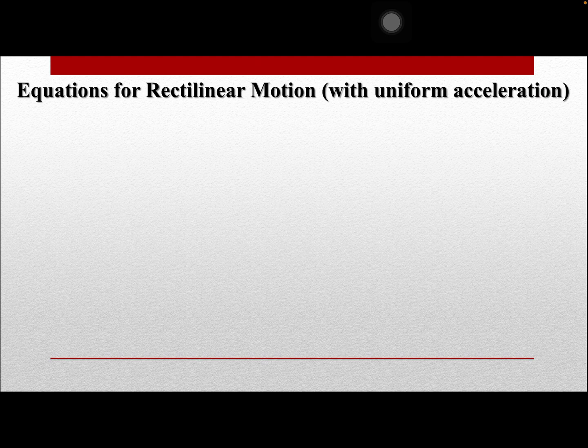Okay, so these are the equations for rectilinear motion that we will be using with uniform acceleration. So first, the final velocity is just equal to the initial velocity plus or minus acceleration times time.